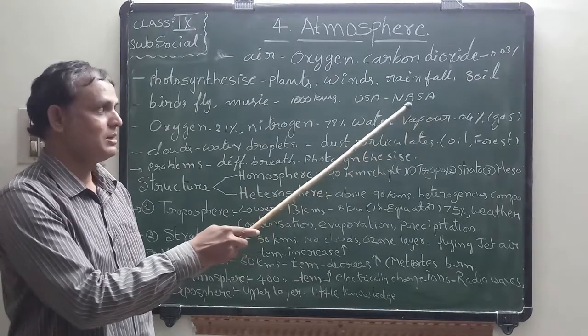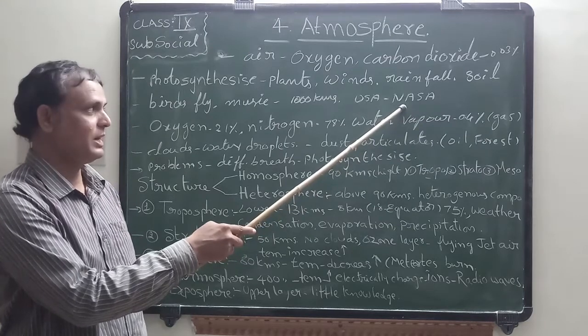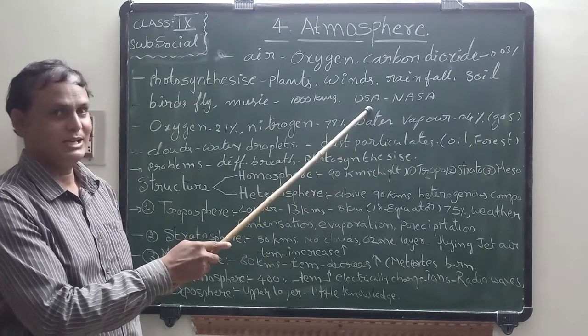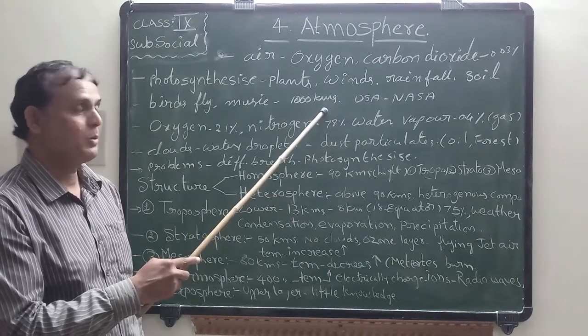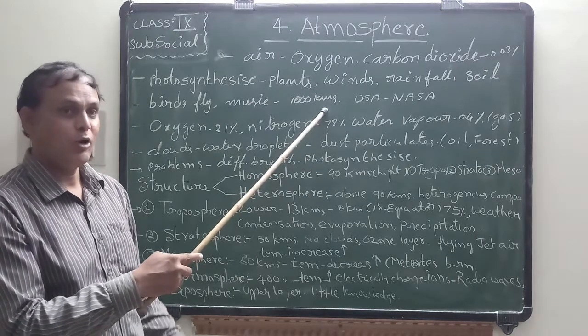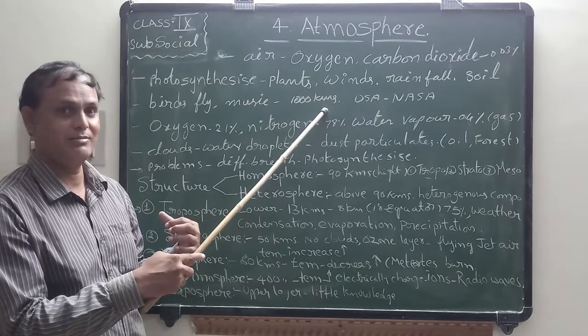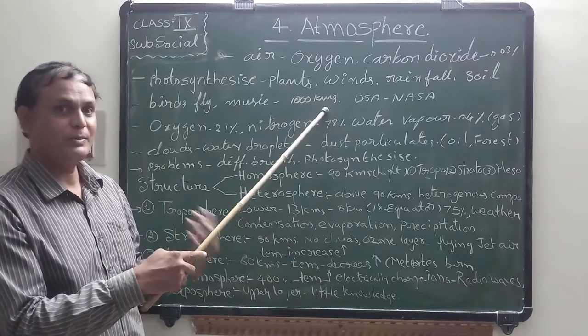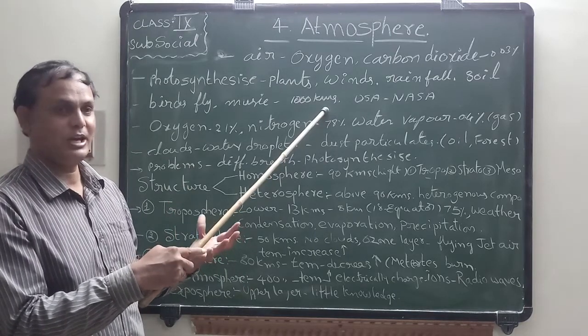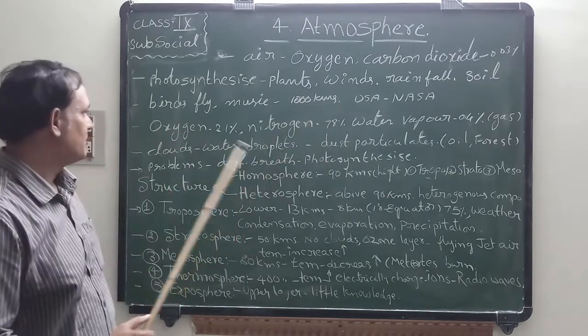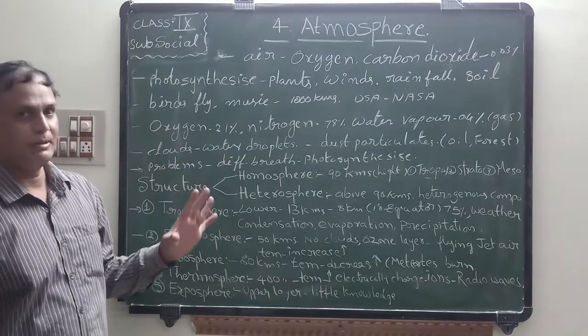So this is the NASA abbreviation. From the USA, they discovered about this atmosphere, how many kilometers it spreads from the Earth's surface over the Earth.